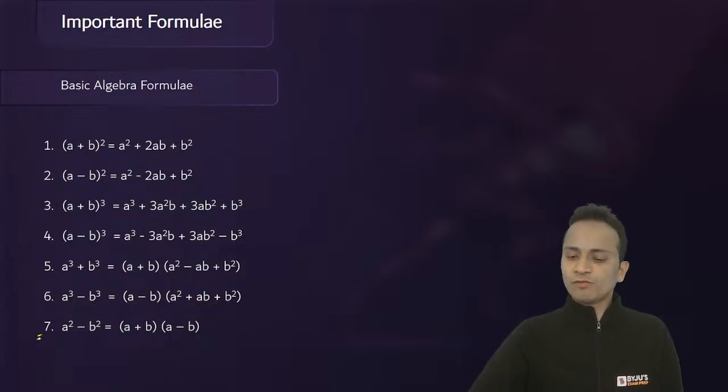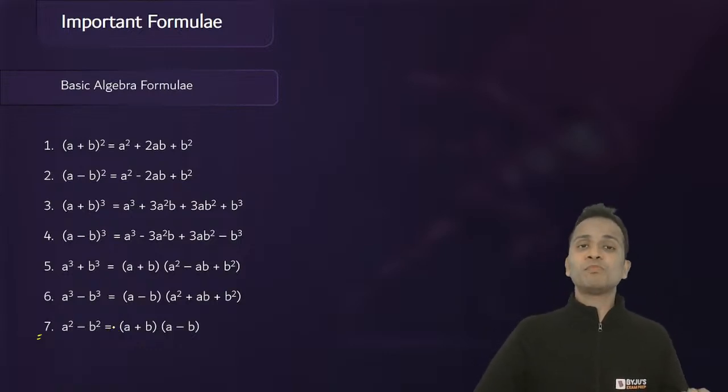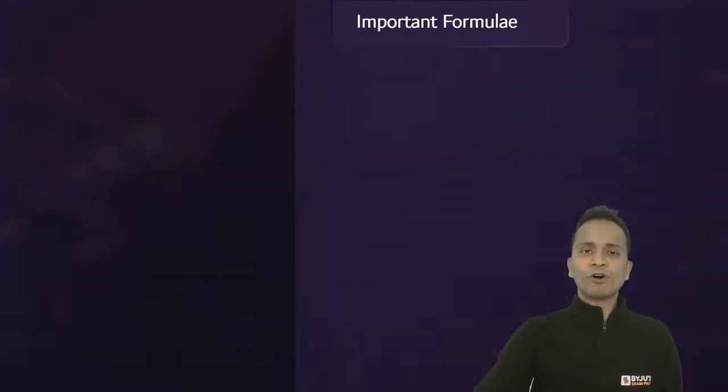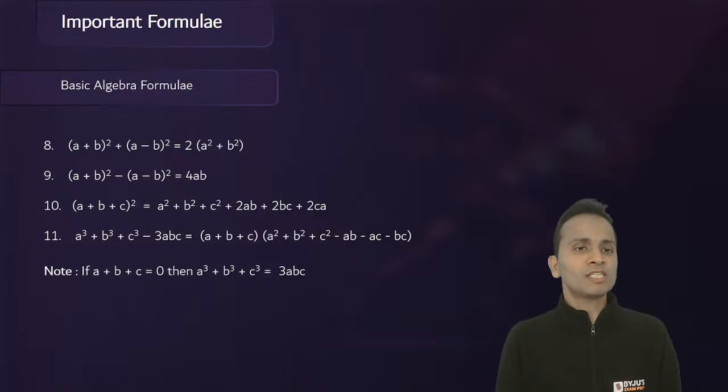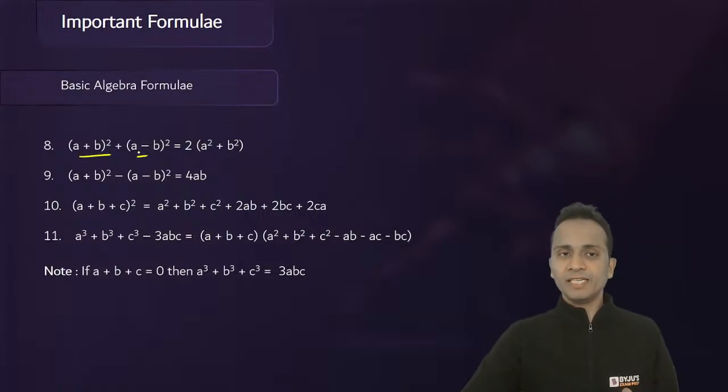Okay. Next, formula number 7 is a square minus b square. All of you would be knowing that in the factorized form, I can write it as a plus b into a minus b. Okay. Now, moving forward to the next remaining formulas for algebraic expressions. Okay. Formula number 8 is based on the first two formulas that I have shown you on the previous slide.